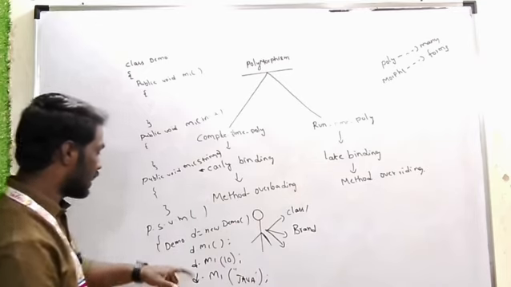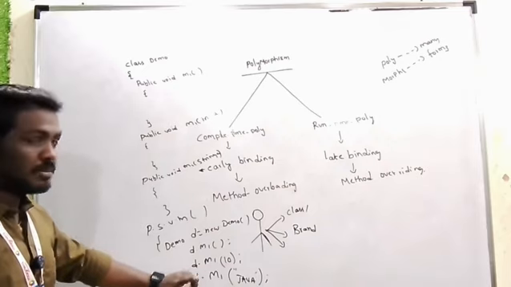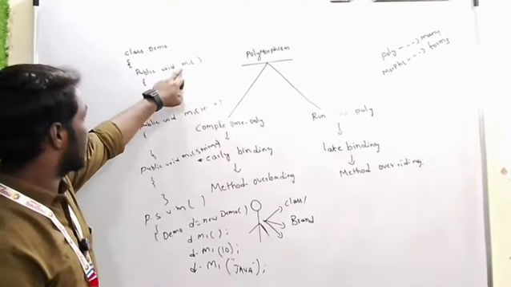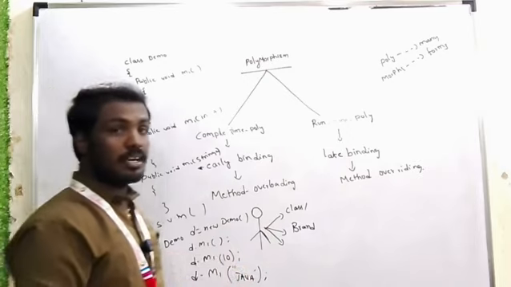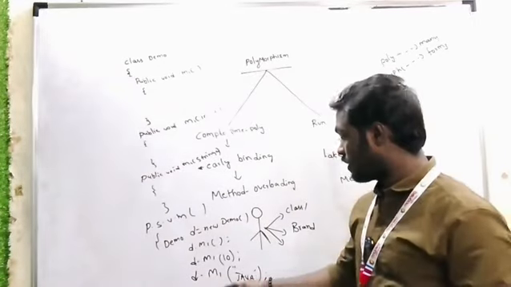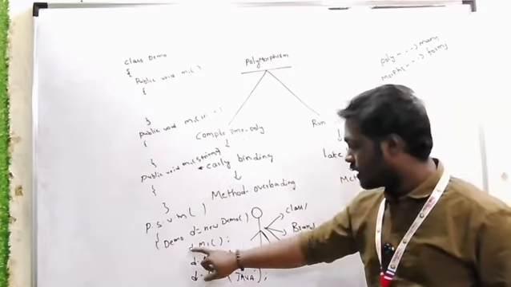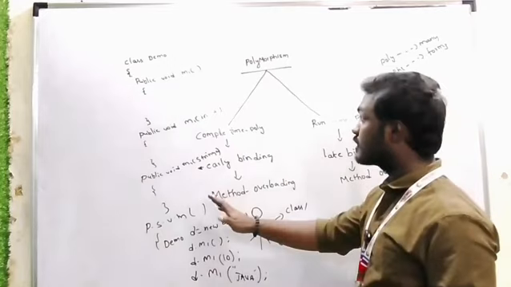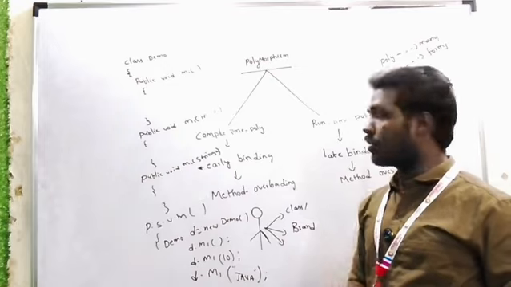In this case we can observe very clearly, same object only, d, and the method names are also the same. Whenever we call the method, for the first method we get the output of the non-parameterized method. For the second method, we get the output of the int type method. For the third method, we get the output of the string type method. So the same object is showing different behavior at different stages of the life cycle. This is nothing but compile time polymorphism, or we can say method overloading.